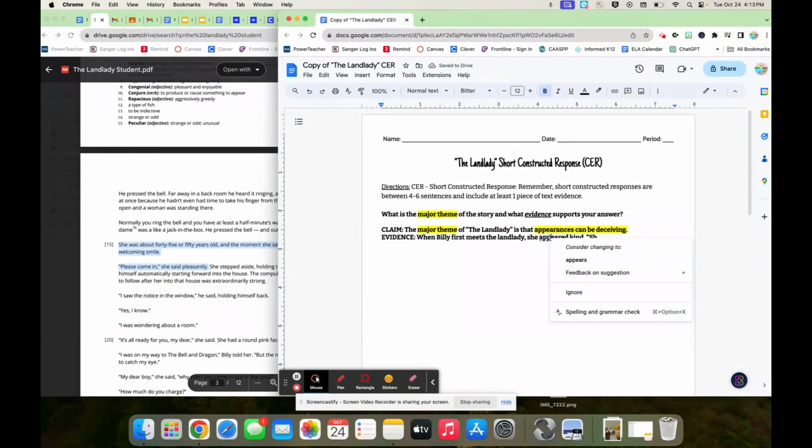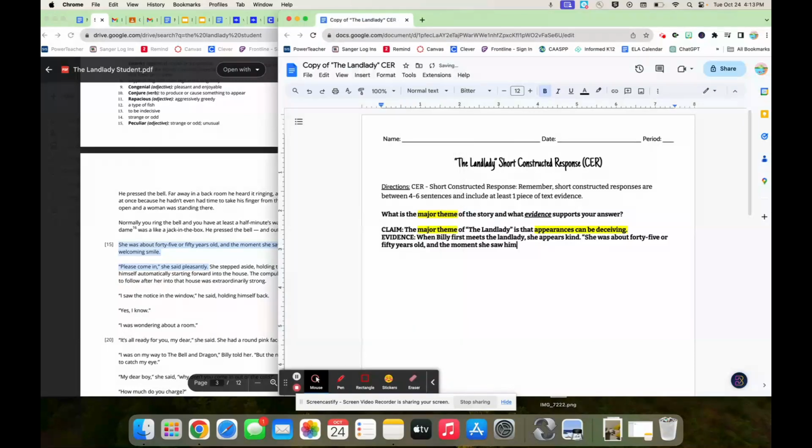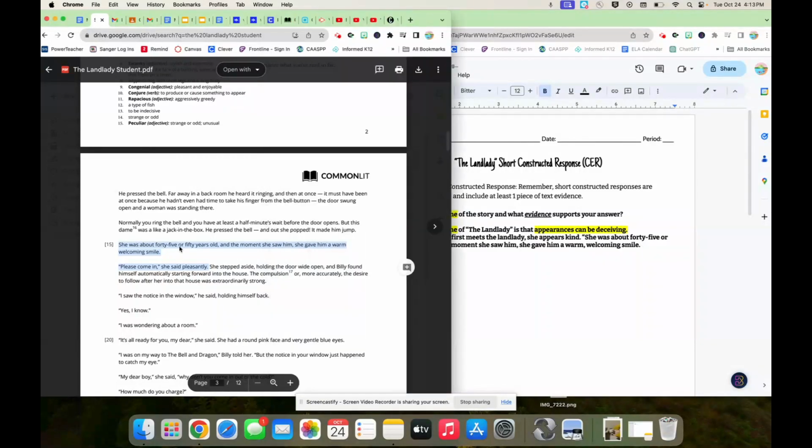And sometimes like this, it's going to say, wait, no, it appears kind. Okay, I'm going to go with Google on this one. We'll talk about that later. All right, she was about 45 or 50 years old, and the moment she saw him, she gave him a warm, welcoming smile. And then it says, please come in, she said pleasantly.